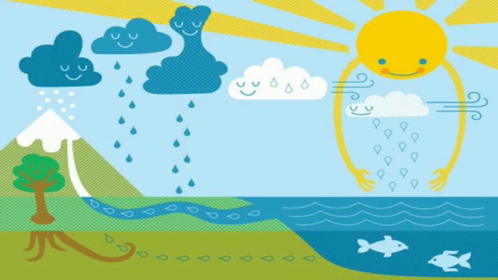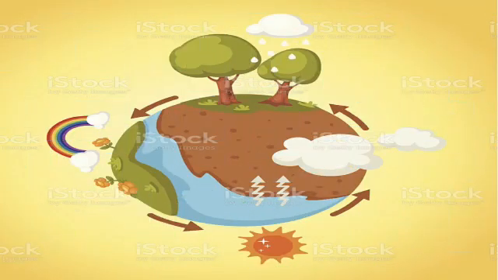When these types of cycles in the environment go on uninterrupted, uninterrupted means without stopping, such environmental balance is maintained. Yes or no? See here in the picture, the environmental balances are continuously going on. So through this picture, we understood how the environment is balanced by different types of cycles.